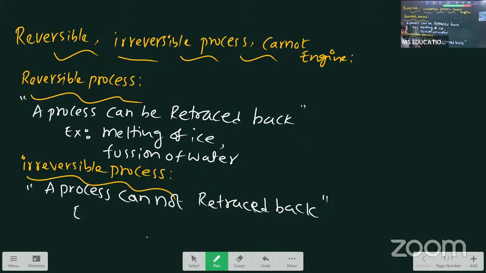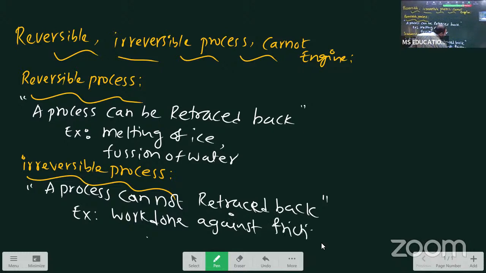Example: write a physics, thermodynamics-related example, work done against friction. So, reversible process, irreversible process. What is our topic? Explain reversible process, irreversible process with Carnot engine.